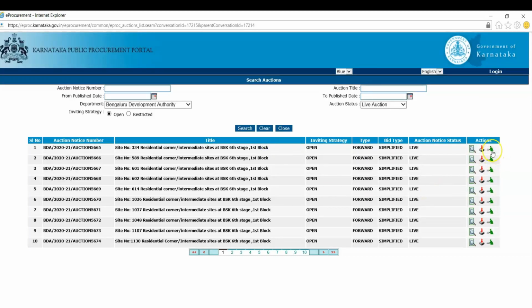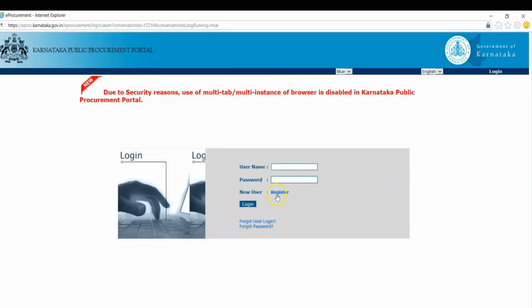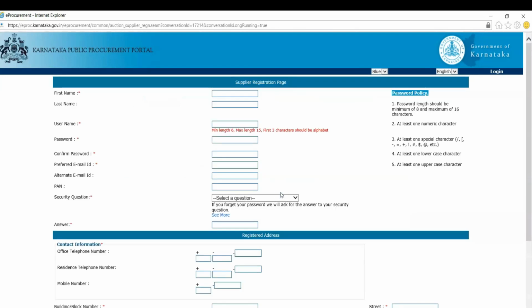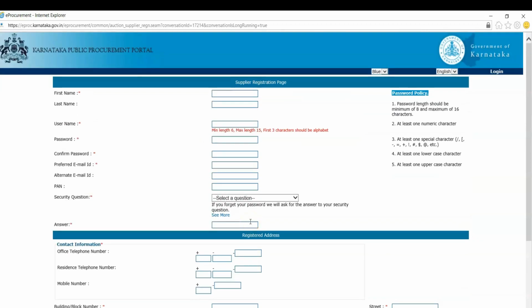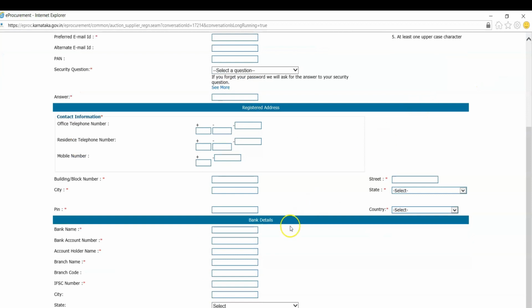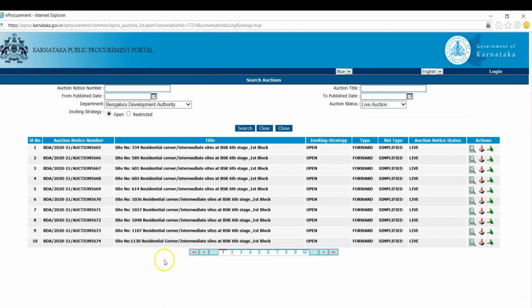If you are a new user and want to register, click on register. There are also options for username and password, forgot username, and forgot password. Click on register, and enter first name, last name, username, and all these details, then complete and submit. This is the Karnataka Public Procurement Portal where you will register. This is how the complete registration process works for the BDA property through e-auction.